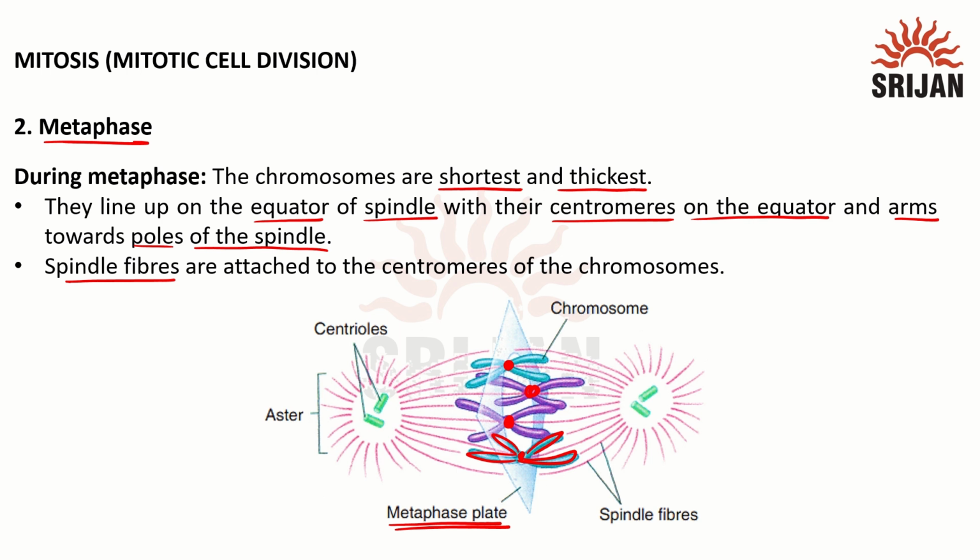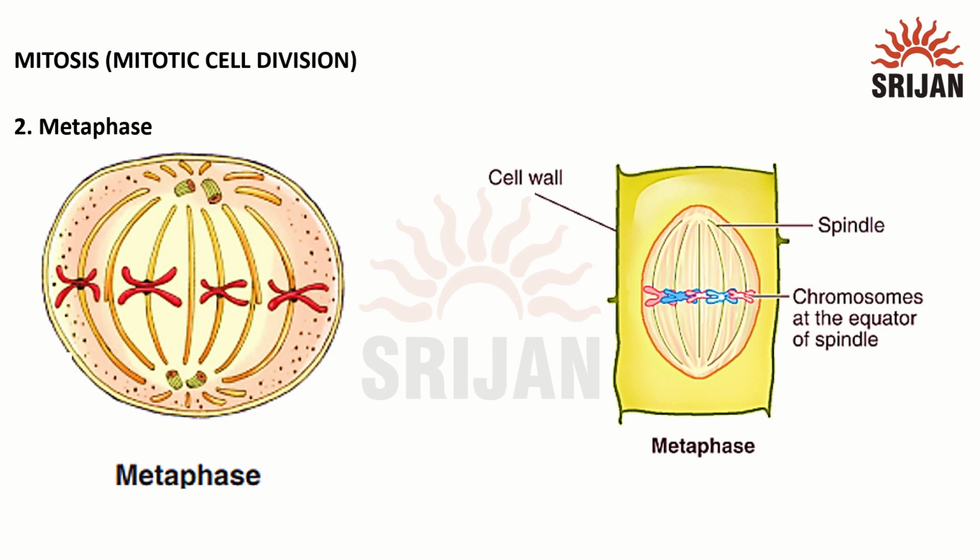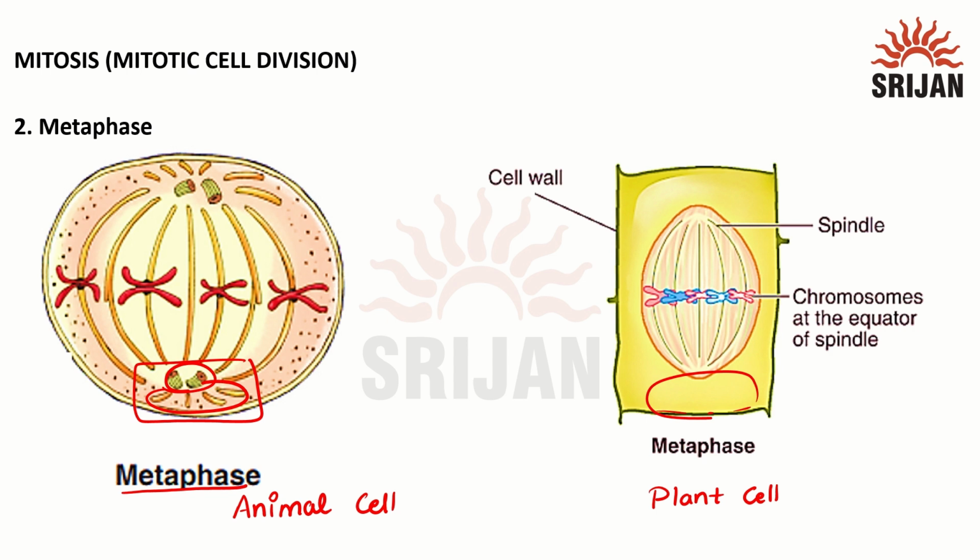Now spindle fibers are attached to the centromere on one side, that is this part, and to the centriole on the other side. So we can see it is held together on both sides so that it lies on the central plane. So this is how metaphase looks in case of an animal cell. The left image is from an animal cell, because we can see centriole, aster rays, spindle fibers. But in a plant cell, the two structures that we see here are absent. Centrioles and aster rays are absent, but spindle fibers are present. So chromosomes are at the equator of the spindle, and we can see the cell wall.